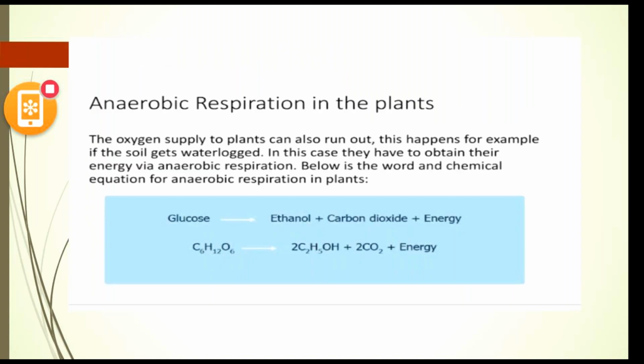If you go on with anaerobic respiration, in aerobic respiration we saw oxygen utilized. In anaerobic respiration, it is the absence of oxygen. Oxidation of respiratory substance in the absence of atmospheric oxygen is termed anaerobic respiration. It involves incomplete oxidation of organic compounds into carbon dioxide or ethyl alcohol.